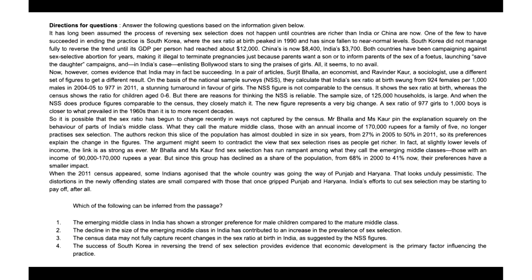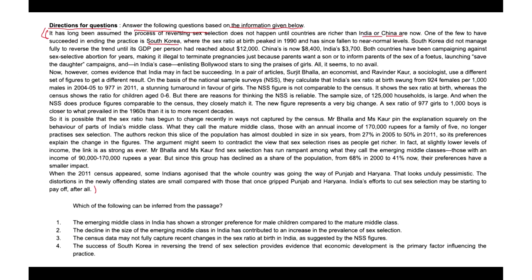So here we have another question from the same passage, and the direction for the question is: answer the following question based on the information given. As we have already read this text, we understood how the text talks about India, China, and South Korea, and specifically it tells about the process of reversing sex selection, which doesn't happen until countries are richer than India or China are now.